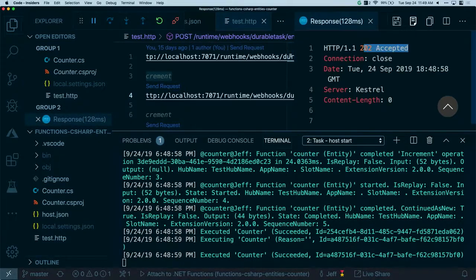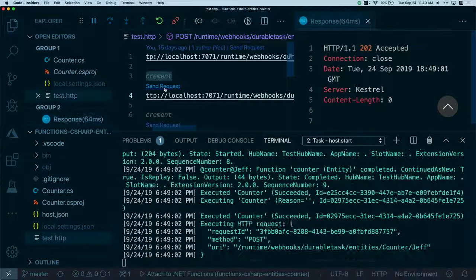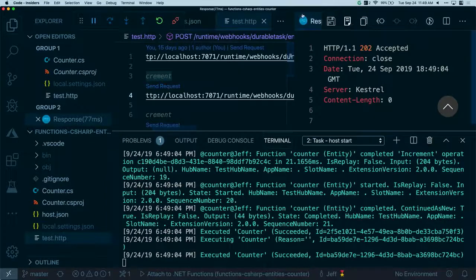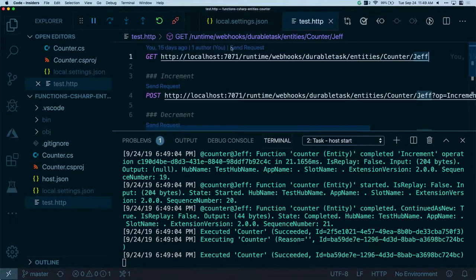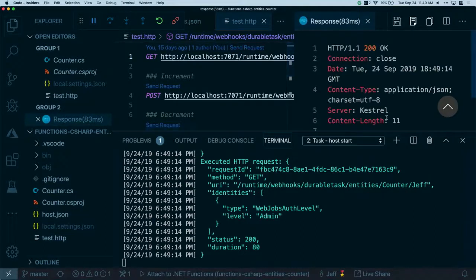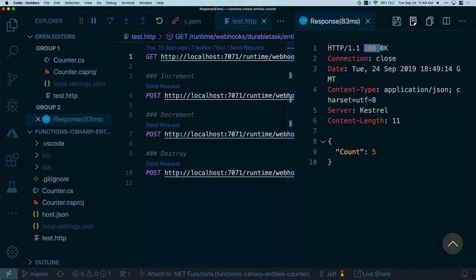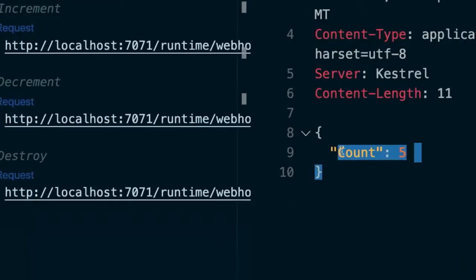It says accepted. Let's send it a few more times. Let's take a few more steps. Send, send, send, send. I think I hit that 4 times, maybe 5 times. Now let's do that first call again. Get the current state of Jeff. And when I call that, here I get back a 200 OK. And you'll notice now it actually knows the count for Jeff is 5.